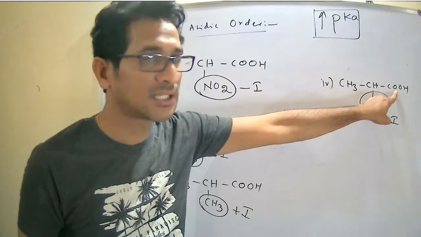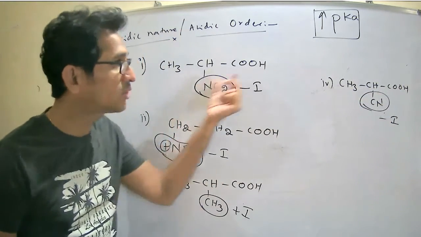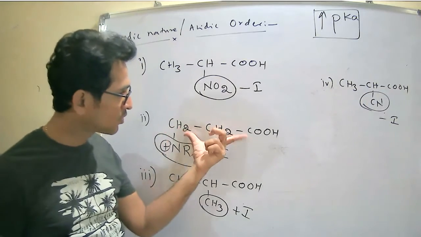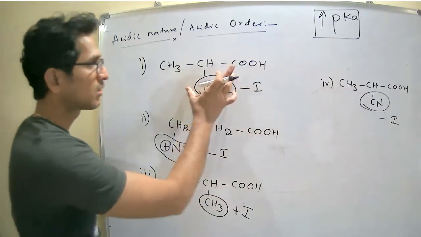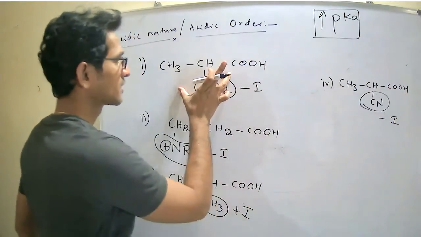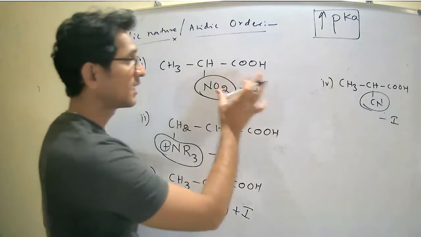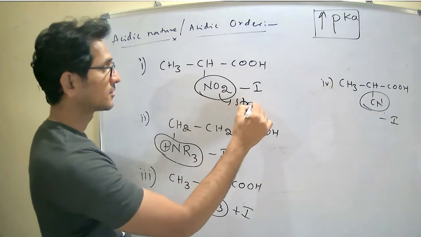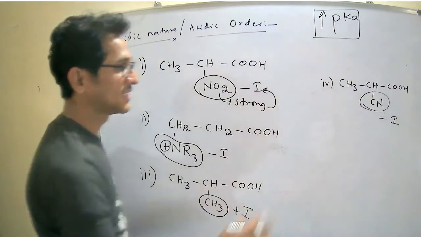Comparing 1 and 4, the electron withdrawing nature decreases where the distance is more, a two bond difference; here it is only one bond. Now between these two, 1 and 4, which is more acidic? Which is the stronger electron withdrawing group than CN?